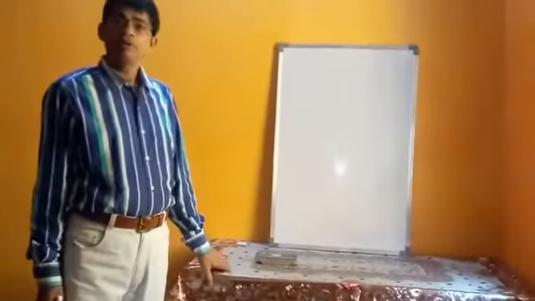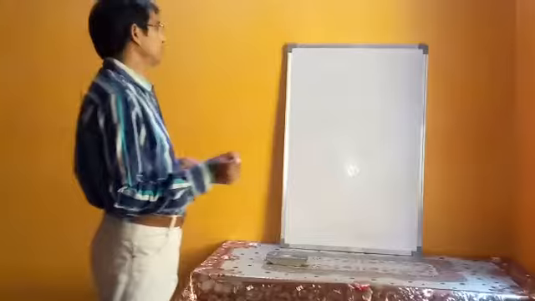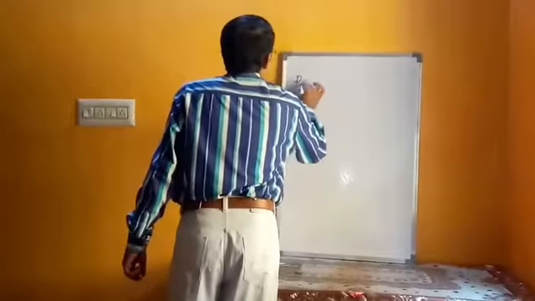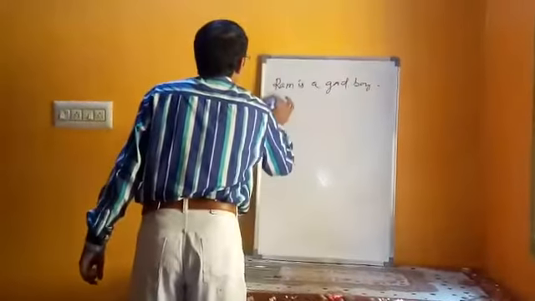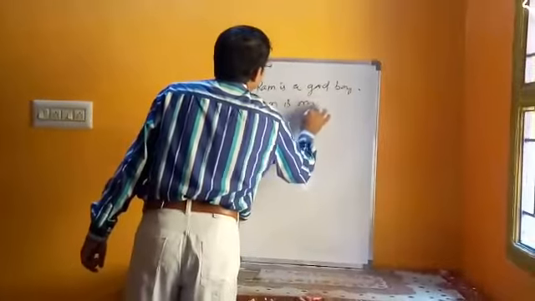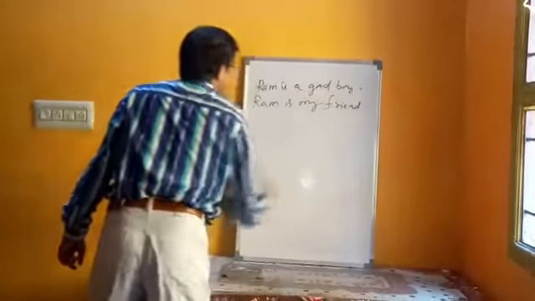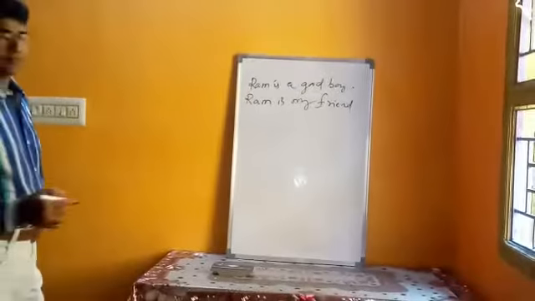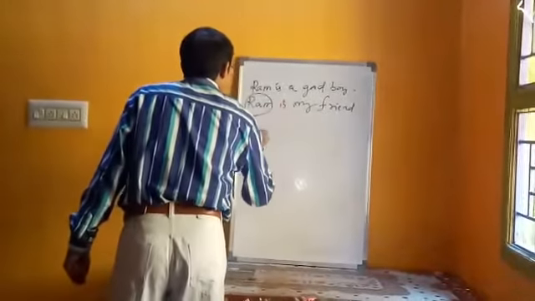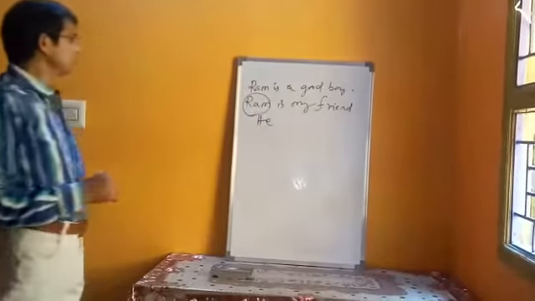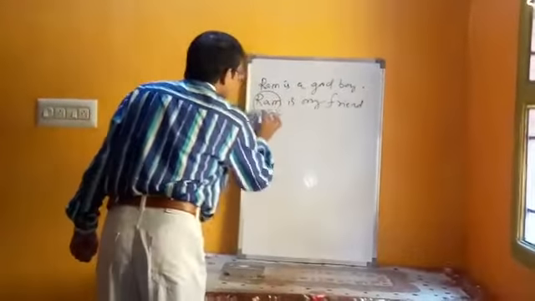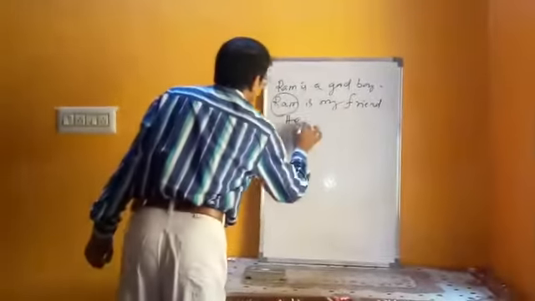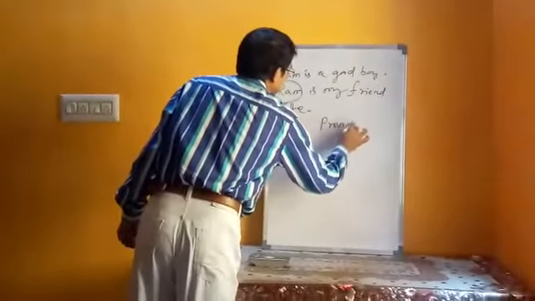Today we shall learn about pronouns. But before I discuss pronouns, let me write a few sentences here. Ram is a good boy. Ram is my friend. In the second sentence you see, I have repeated Ram. So instead of repeating it, I can use another word, he. I can substitute it for Ram. So this substitution, that is the word which has been used in place of the naming word Ram, is known as pronoun. This is a pronoun.